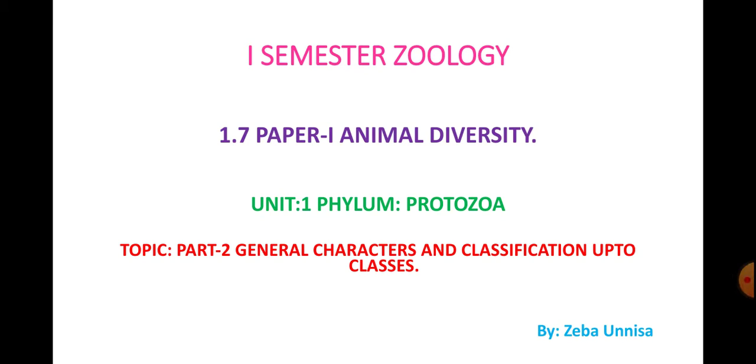Today let me start with your unit 1 phylum protozoa, part 2. In part 1 I have told you about the basis of classification of the animals, and in part 2 we will be starting with the general characters, also called general characteristics, of the phylum protozoa and classification up to classes. It comes under Unit 1 Phylum Protozoa, your paper 1.7 Animal Diversity, first semester zoology syllabus.